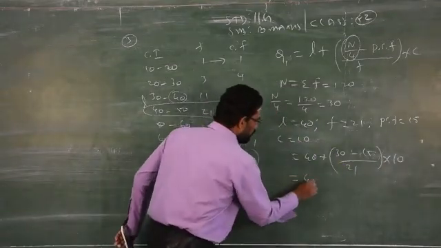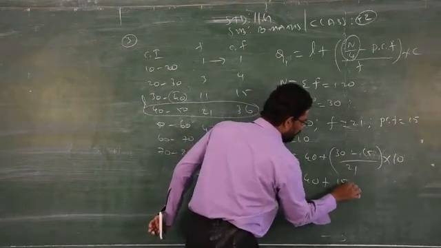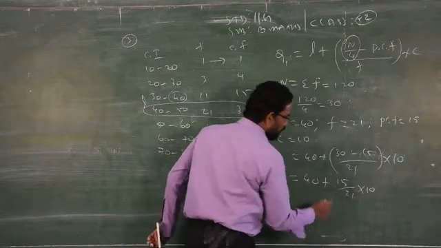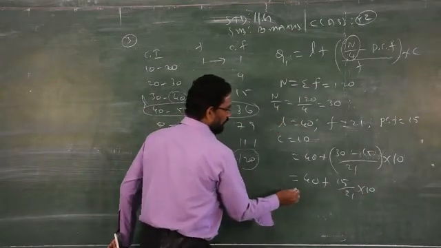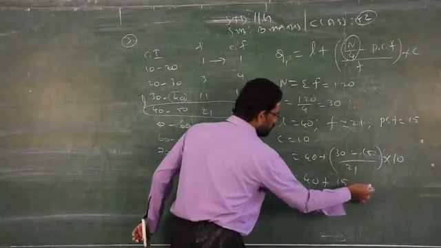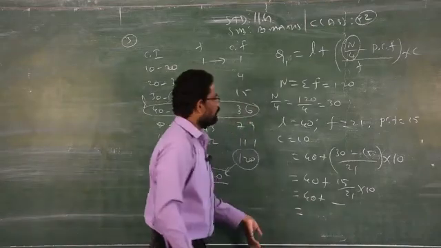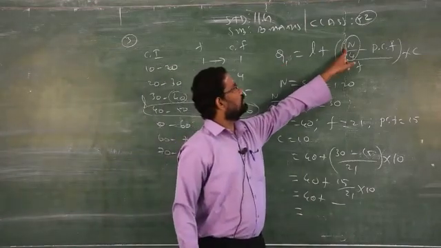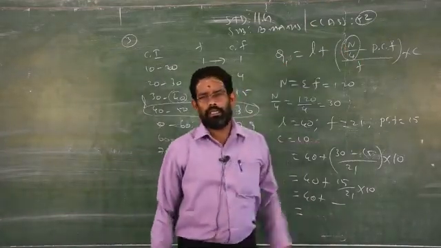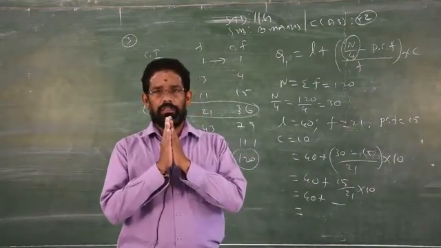So boys, remember, first you have to simplify inside the bracket: 15 by 21 into 10. Multiply, divide, then finally you can add. Clear? Just multiply these two and divide by 21, you will get one answer. Add and write, that is Q1. To find Q3, just write which number? 3. Clear? You proceed, we will see the remaining part of the question in the next class. Thank you boys.